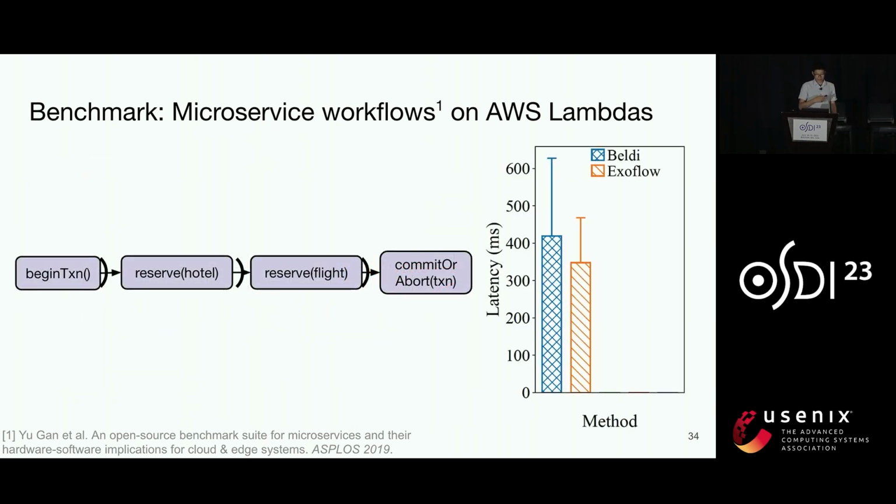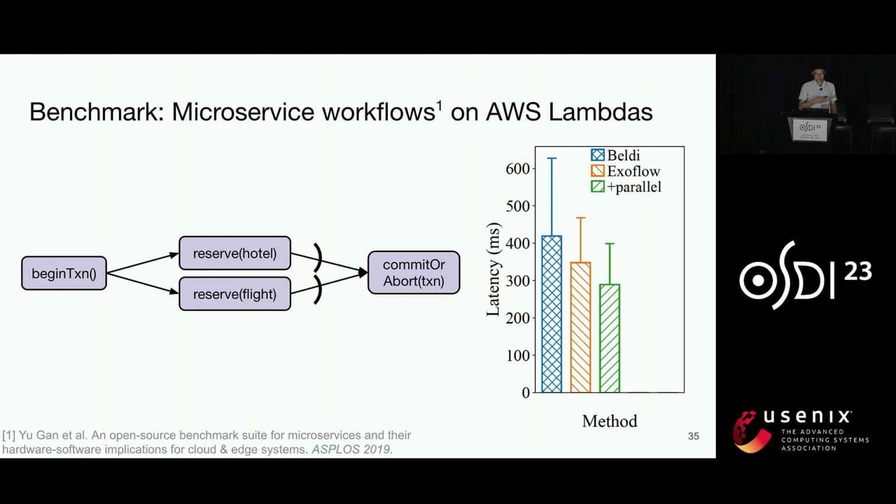Let's zoom in on the trip reservation workflow that we saw earlier to see how ExoFlow annotations can help even more with performance. We first show head-to-head results for the sequential workflow used in Beldi. We can restructure this workflow to run the hotel and the flight reservations in parallel instead of sequentially.